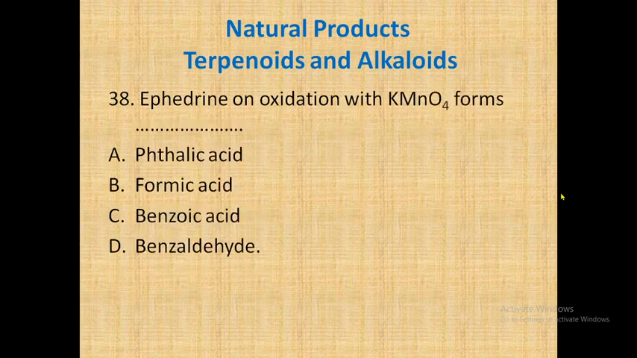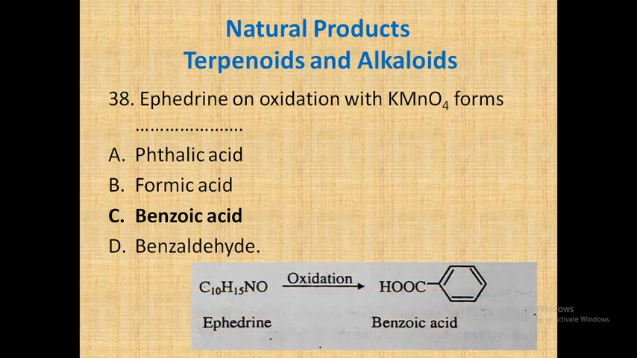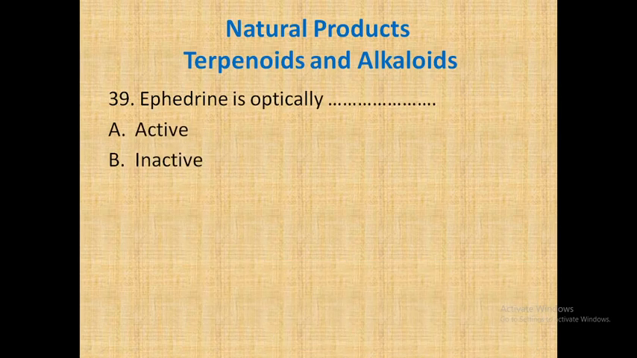So let's go for the next question. Number 38: ephedrine on oxidation with KMnO4 forms dash dash. Four options are given: phthalic acid, formic acid, benzoic acid, and benzaldehyde. So what will be the correct answer? It's benzoic acid, which tells you ephedrine contains a benzene segment or benzene ring. This is the reaction: the oxidation of ephedrine with KMnO4. You will get benzoic acid as a product. Okay.